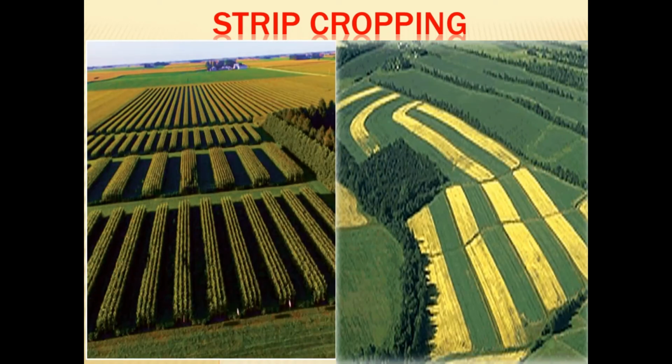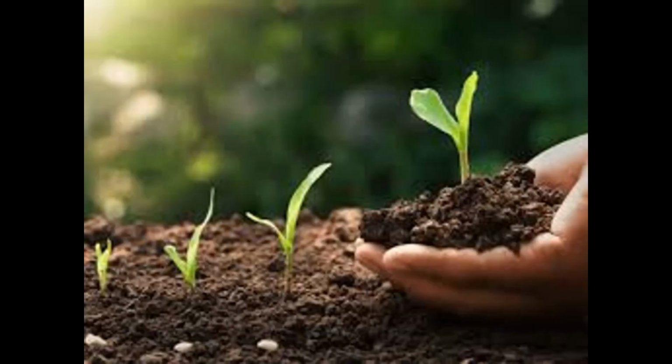Then comes strip cropping. Strip cropping means when strips of grass are left in the grove between the crops, it is called strip farming. Now you are seeing in this image the crops are grown in the form of strips. All these things help the soil from getting eroded.